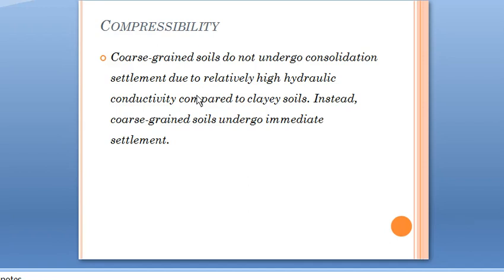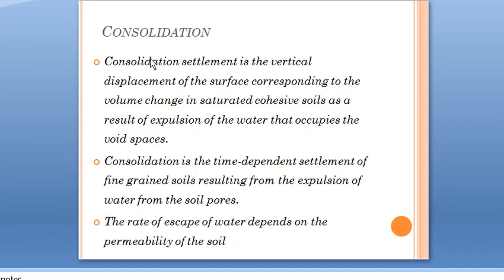Because the void space is high. But in the case of clay soil, the process will be very slow, and consolidation occurs on clay soil only. In coarse grained soil, consolidation will not occur; only immediate settlement occurs. That's consolidation. And this consolidation settlement is the vertical displacement of the surface corresponding to the volume change in saturated cohesive soil as a result of expulsion of water that occupies the void space.